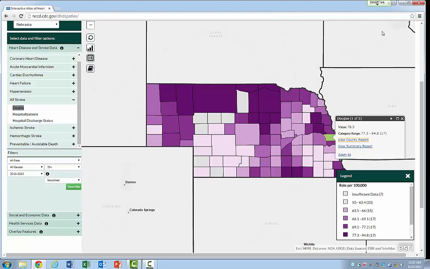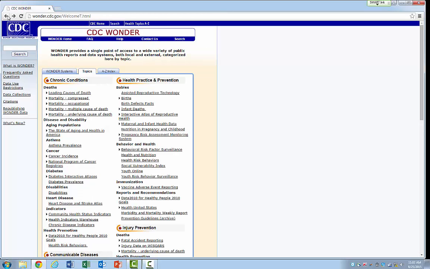Okay, so I'm going to close this. And let's go back out. So it was a quick overview of the different types of information you can find within the CDC Wonder, different databases that can narrow it down quite narrowly to the different counties that you're interested in. But I also encourage you to look at the topics because there's a lot of good information. If you're interested in diabetes, they have an interactive atlas, which is going to be similar to the heart disease atlas. So I would look at those topic pages and those atlases to get more information if you're interested in that. All right, thanks.